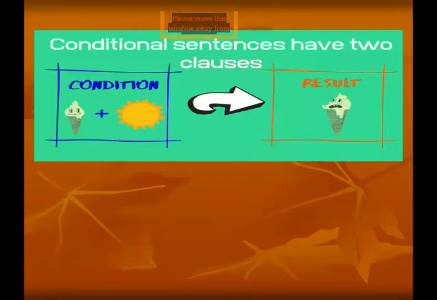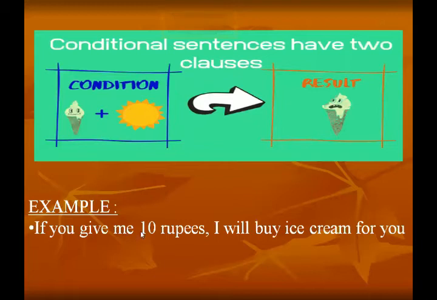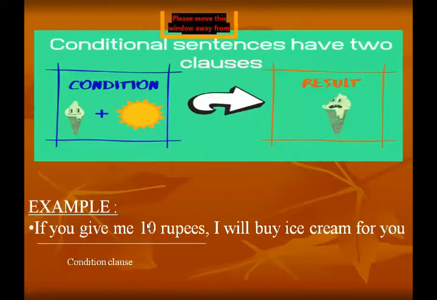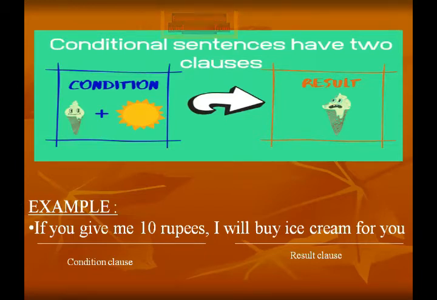Now moving towards the example: if you give me 10 rupees, I will buy ice cream for you. Okay? If you give me 10 rupees, I will buy ice cream for you. What is the condition? This is the conditional clause. If you give me 10 rupees, this is the condition clause. Then, I will buy ice cream for you is the result clause. So mainly a conditional sentence consists of two clauses, the conditional clause and the result clause. Understand?